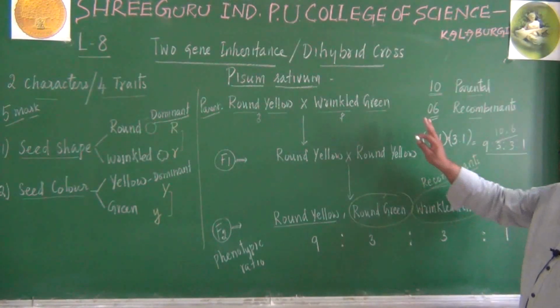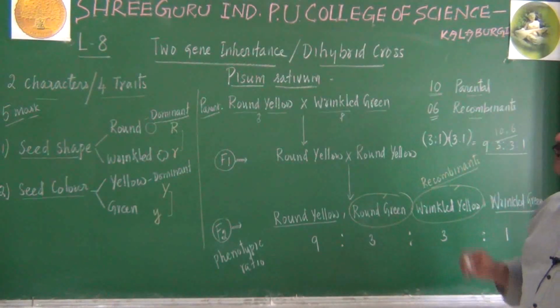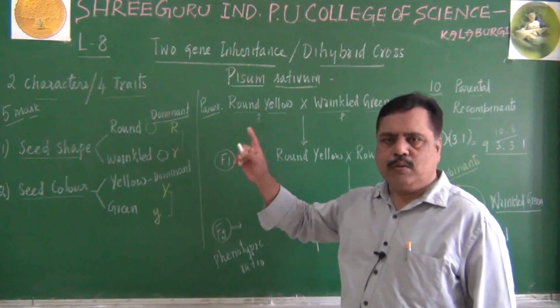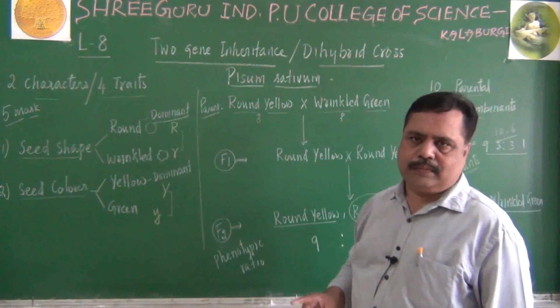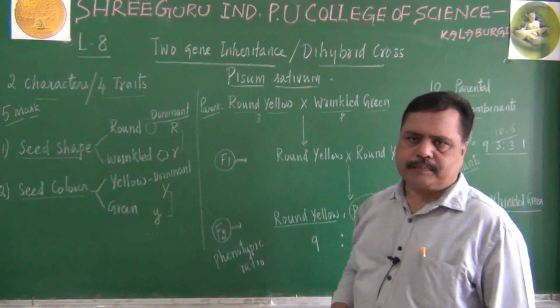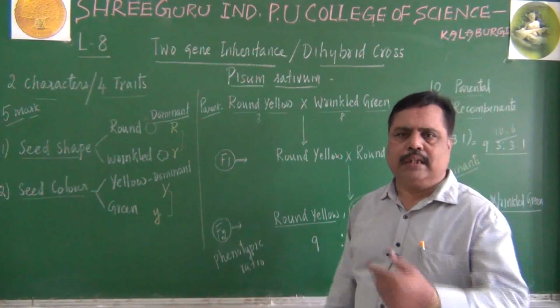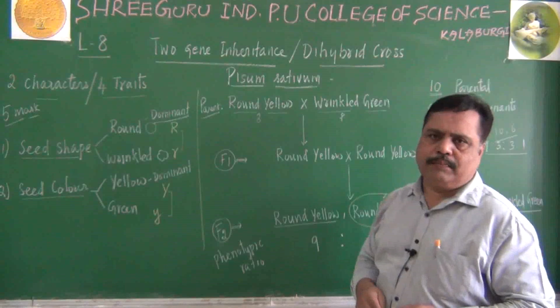Remember, let me repeat it once again regarding the outline. A dihybrid cross is a cross between 2 individuals with reference to 2 characters or 4 traits. Mendel did a dihybrid cross in his pioneering work on Pisum sativum.